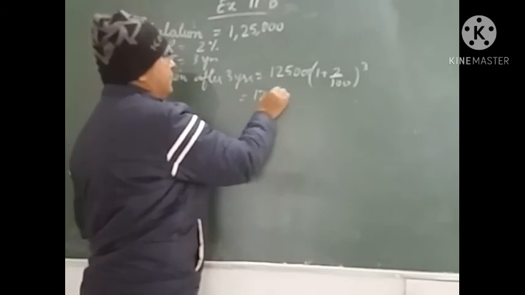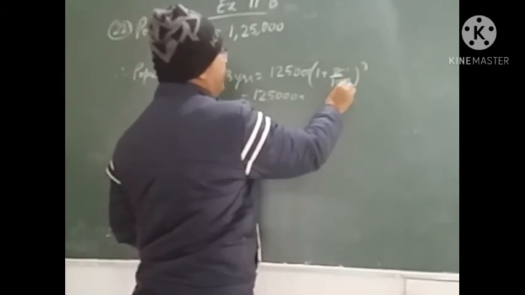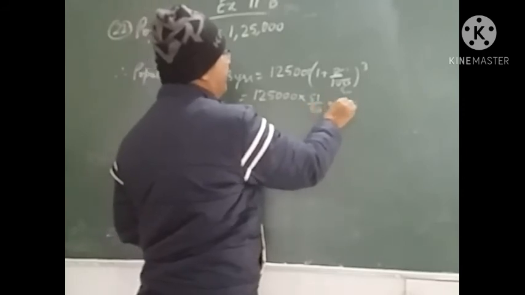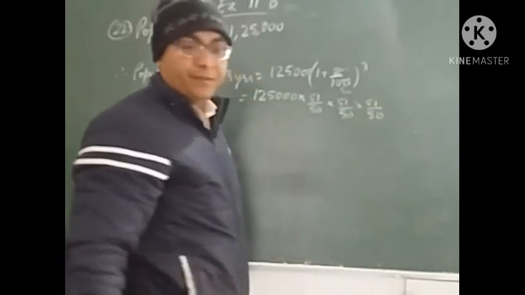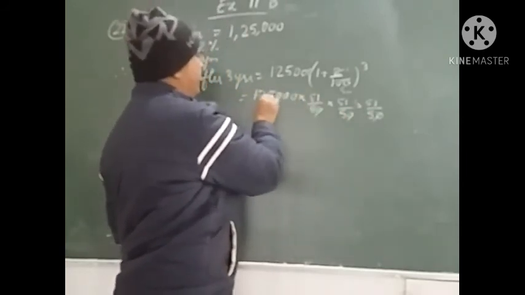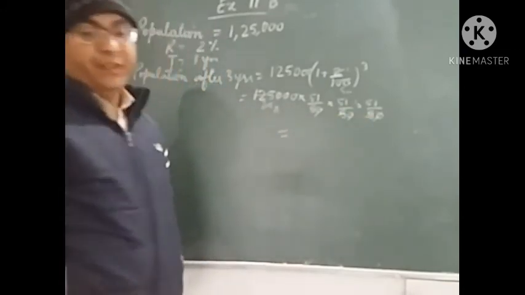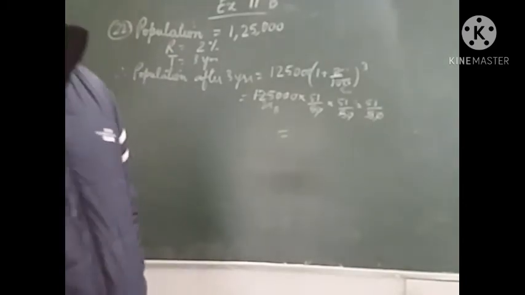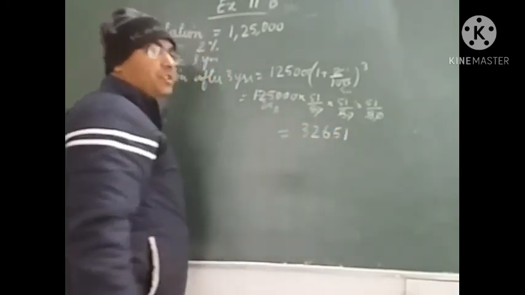Let us solve it. 1,25,000 into 51 upon 50, into 51 upon 50, into 51 upon 50. 3 zeros will be cancelled. 5 25s are 125, and this 5 will be cancelled. So 51 into 51 into 51, the cube of 51, I think it will be 132,651. So this will be the population after 3 years.